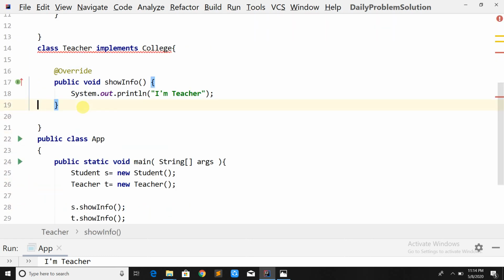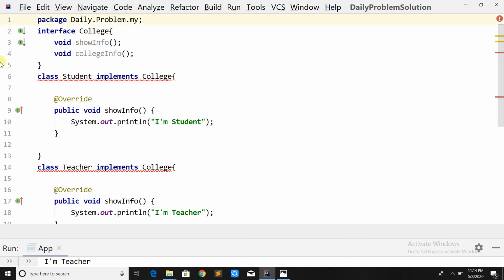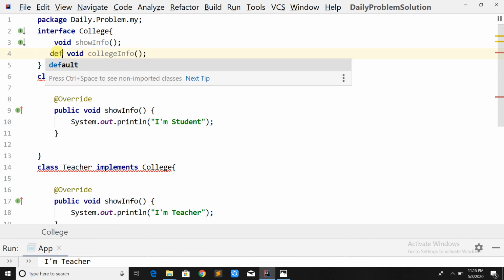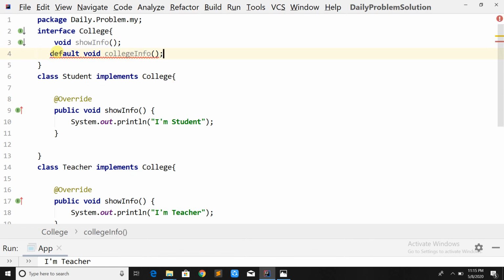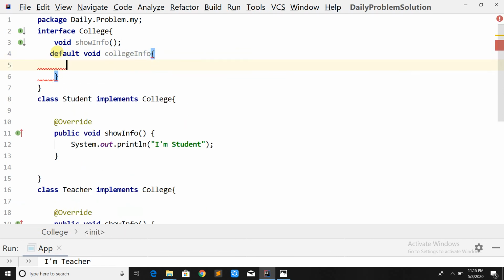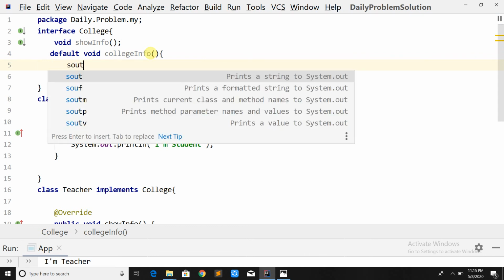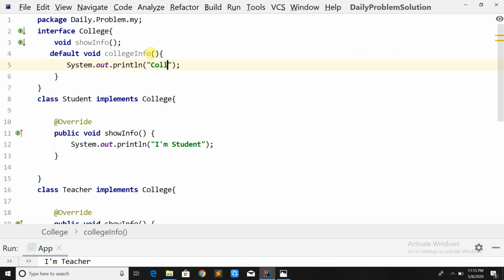and rather than declaring it as abstract, we can define the method inside the interface. As we know, Java provides the feature that you can now define a method, so we are going to define the method. And to define the method, we just need to use the default keyword. So here you can write the college name xyz.